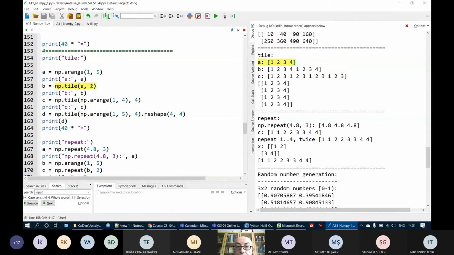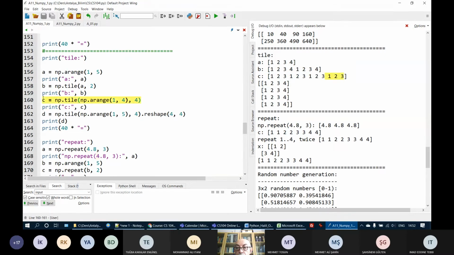So the array is repeated twice. Okay, so here is my B. Here I have C, np.tile(np.arange(1, 4)). Therefore, this will create values 1, 2, and 3, which is repeated 4 times: 1, 2, 3, 1, 2, 3, and 1, 2, 3. Okay.